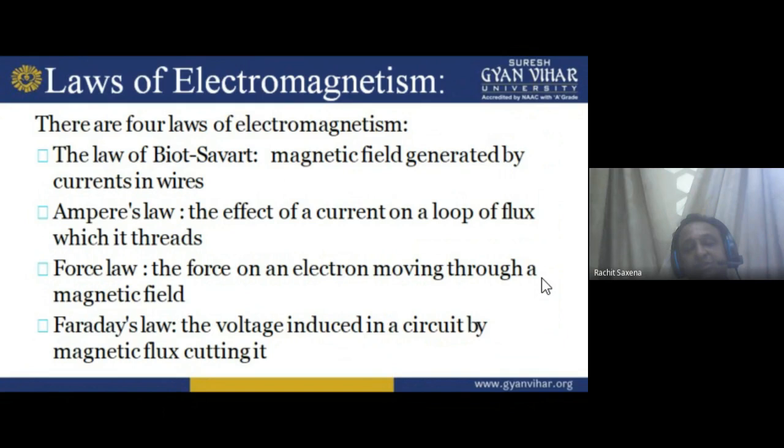Faraday stated that if there is a change in the flux linkage, then an EMF will be induced. Okay, first law.